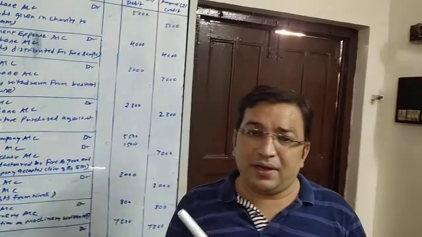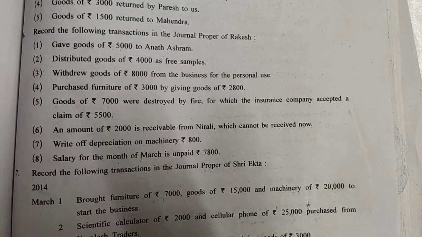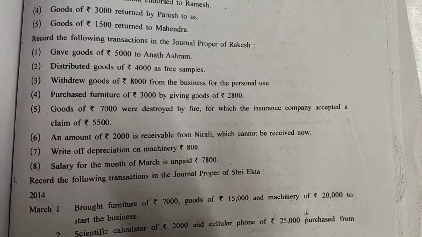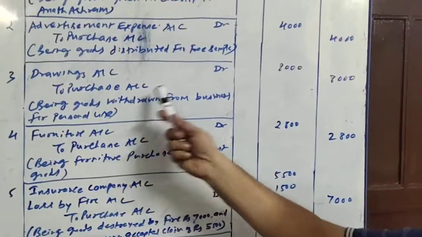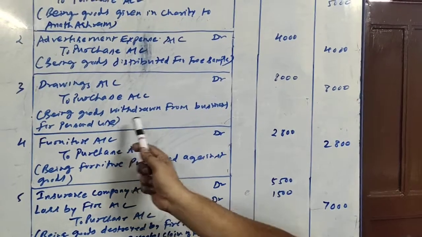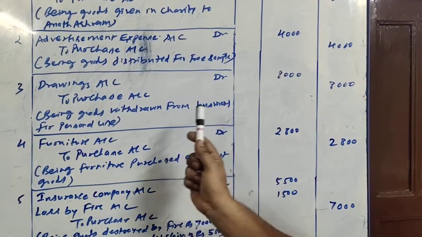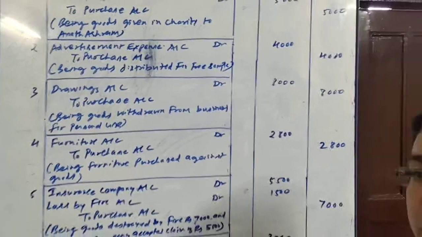Next transaction: withdrew goods of 8,000 from the business for personal use. What is it? It is a drawing and again an outflow of goods other than sales. So it will be credited to purchase account, and as it is a drawing it will be debited to drawings account. So here it is drawings account debit to purchase account 8,000, being goods withdrawn from business for personal use.